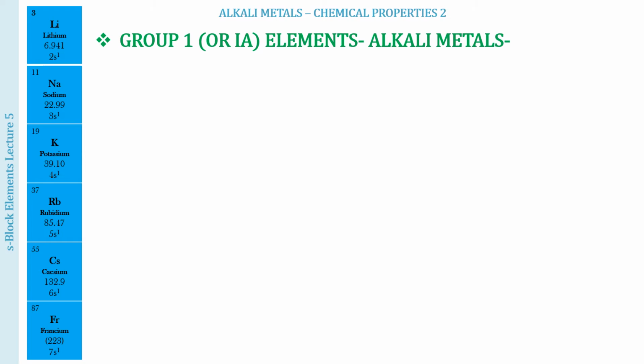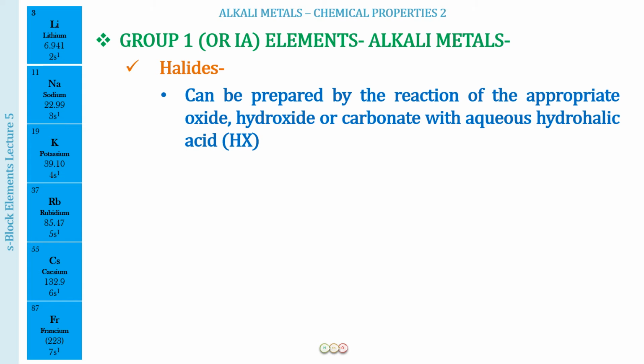So now let us talk more about these alkali metal halides, whatever is given in your NCERT textbook, whatever is being asked in the examination. First of all, we have the method of preparation of these. These can be prepared by the reaction of the appropriate oxide, hydroxide or carbonate with the aqueous hydrohalic acid HX, which means it is going to be HCl, HBr, HI and so on.